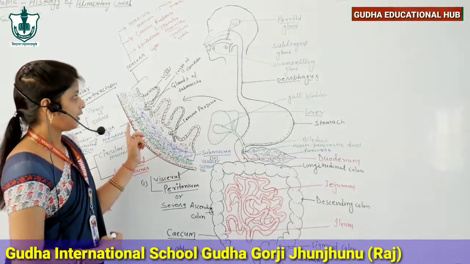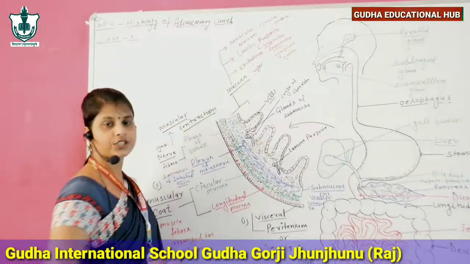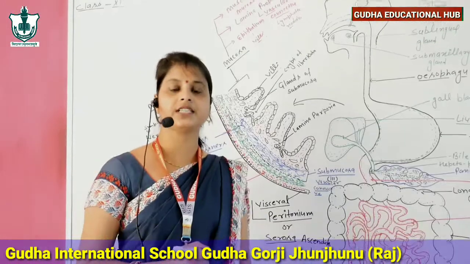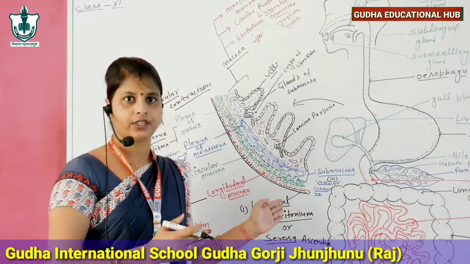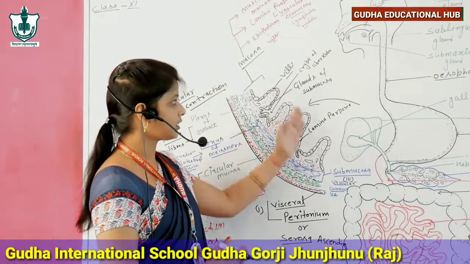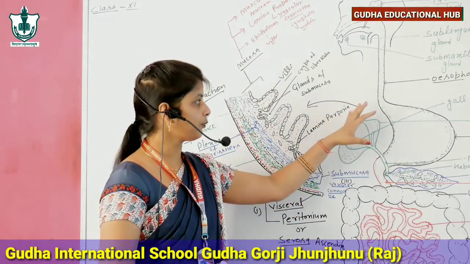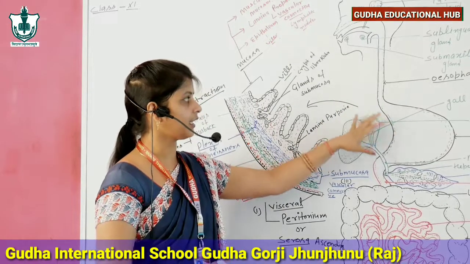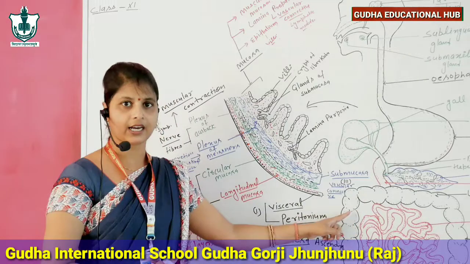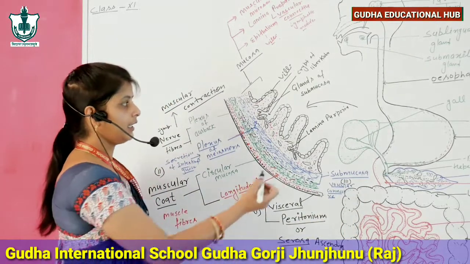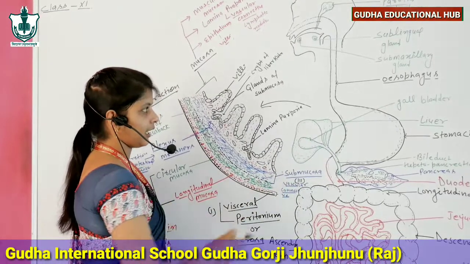Firstly, we need to know about histology. What is the word histology? Histology is a branch of science which deals with the study of biological tissues. It means in this topic we will discuss all types of specific characteristics and specific layers present inside the alimentary canal. So there are four types of layers present in the alimentary canal.